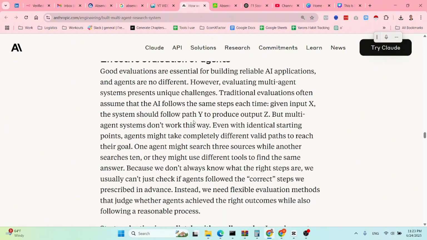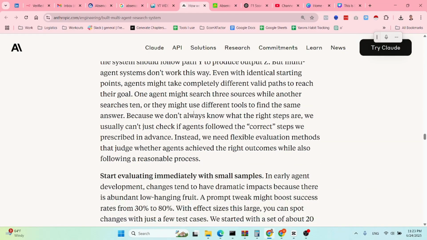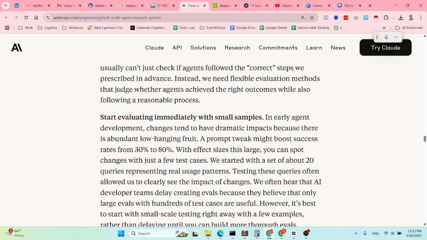Let's move on. Now they are talking a bit about evaluations, which I covered a lot in the recent videos, and this is also very interesting. So start evaluating immediately with small samples. We discussed this with eval-driven development. Some people say that you should start with the evals and only afterwards create the agent. Now let's see what they are saying.